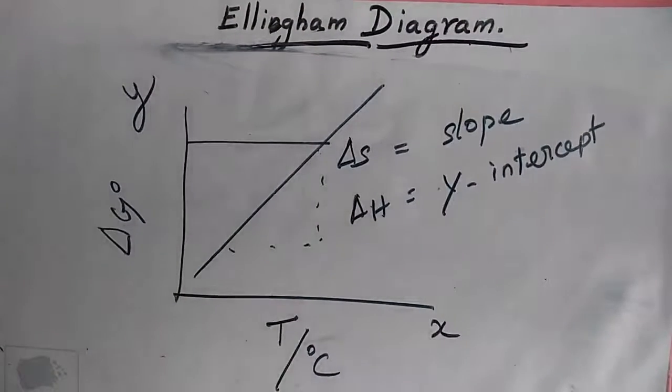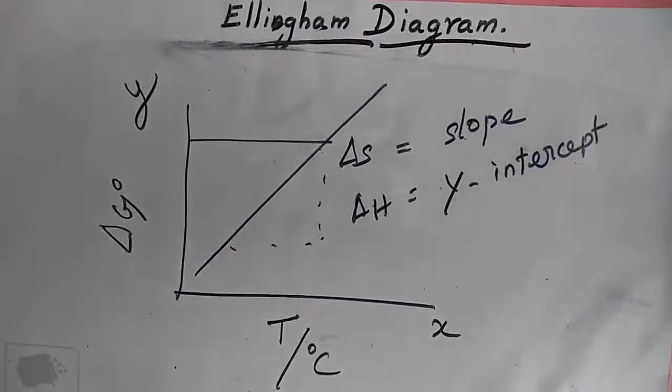The graphical representation of variation of the standard Gibbs free energy of the reactions for the formation of various metal oxides with temperature is called the Ellingham diagram. So what is the Ellingham diagram? This is a 2 mark question.